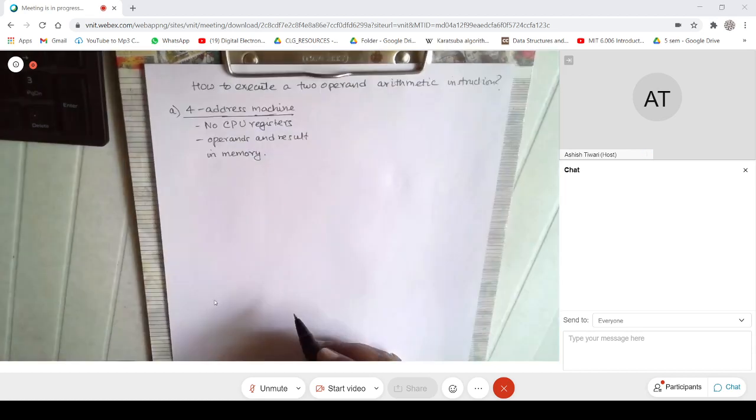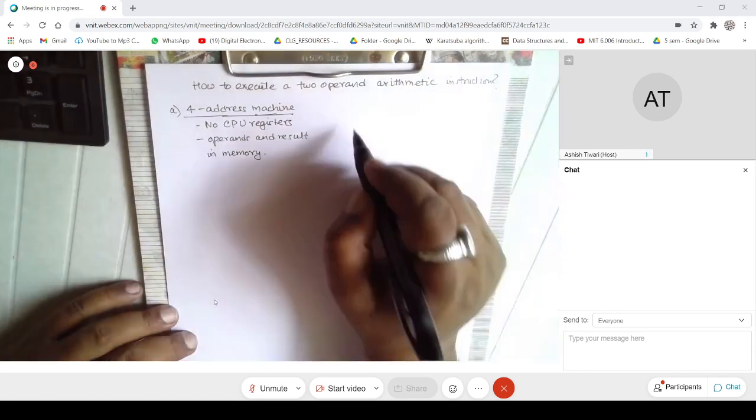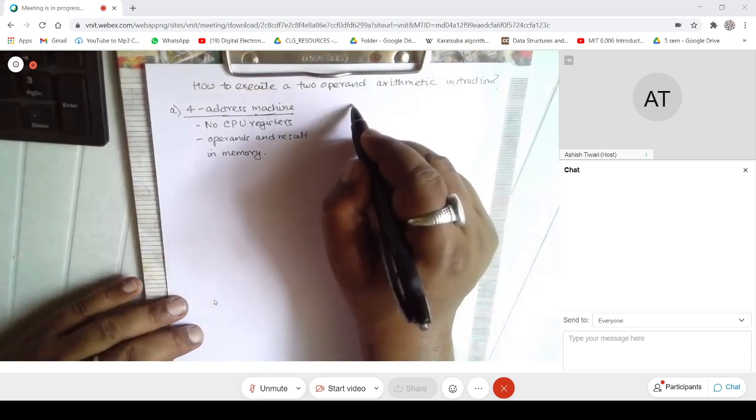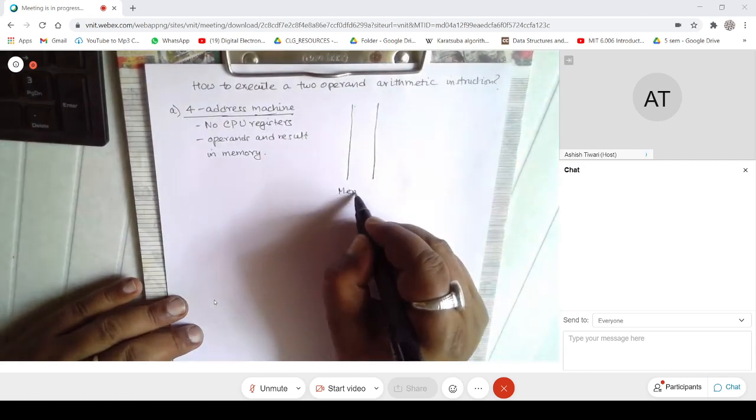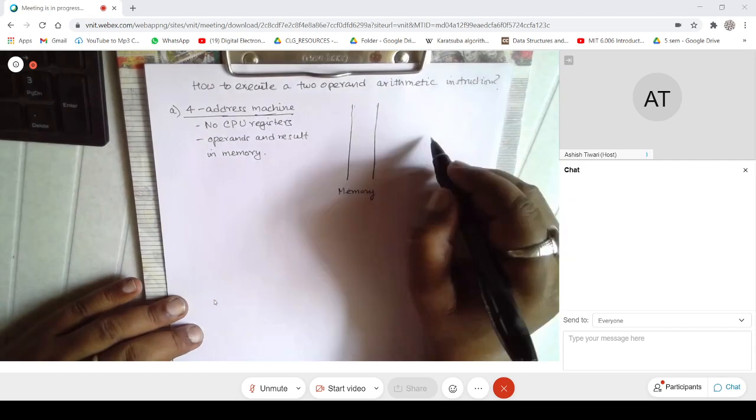Let me tell you how this machine looks. Say this is memory and this is your CPU.